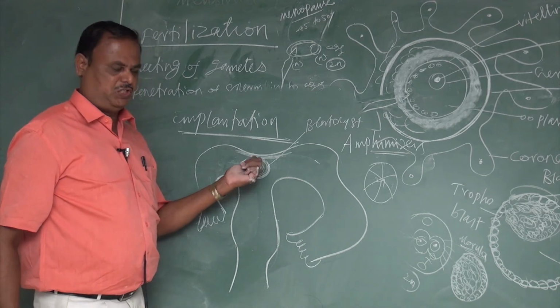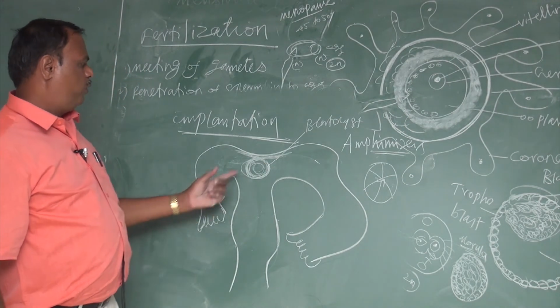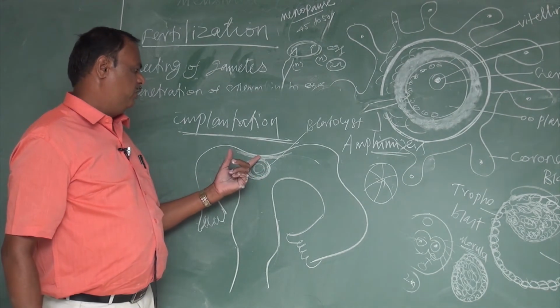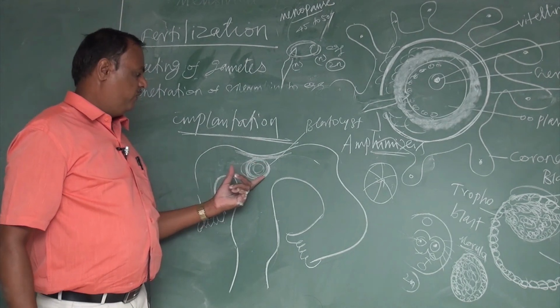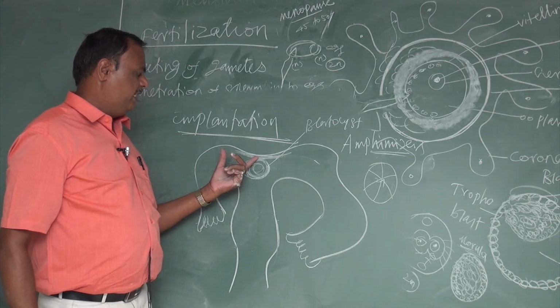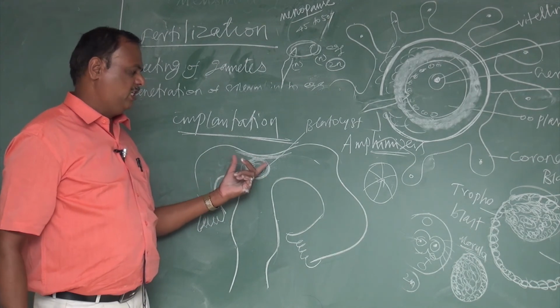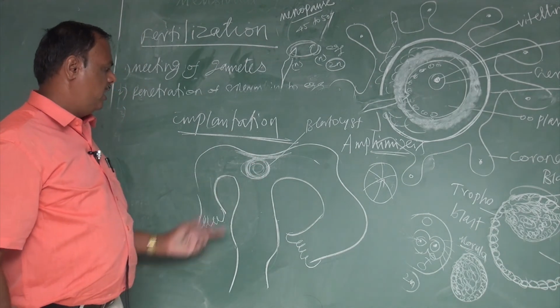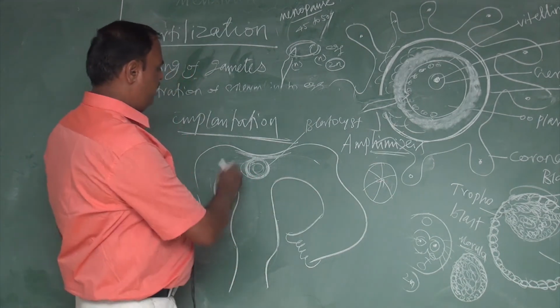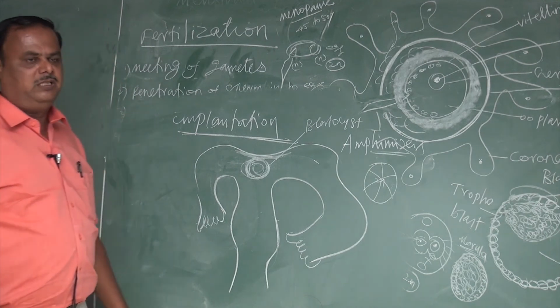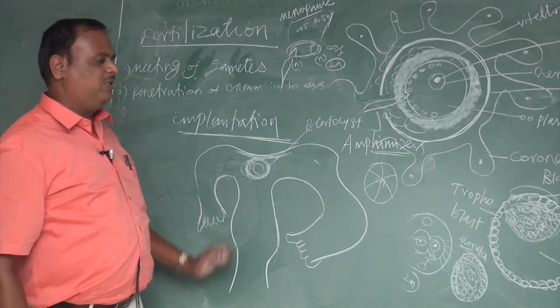That is called implantation. The attachment of the trophoblast to the wall of the uterine endometrium, a connection with the uterine endometrium, is called implantation. Implantation is the final stage. After implantation, the inner cell mass becomes the future embryo, and further embryonic development takes place. This is the final stage of reproduction.